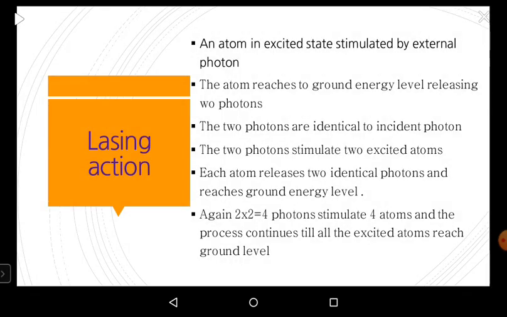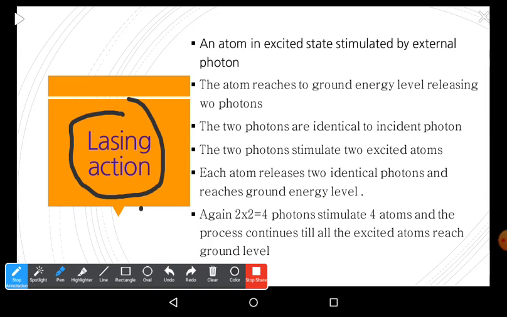Hello students, welcome back, and this is another topic in lasers. Today I'm going to explain the lasing action. This is the process of releasing radiant photons in stimulated emission of radiation.